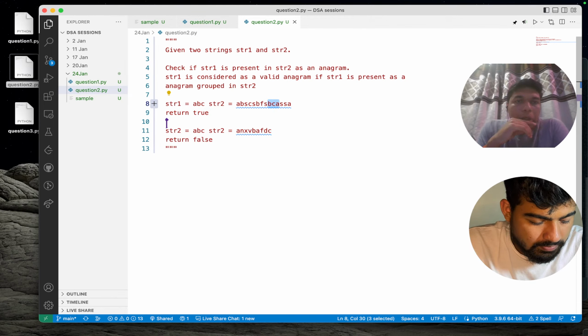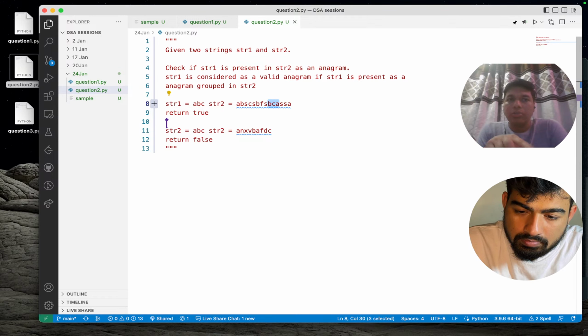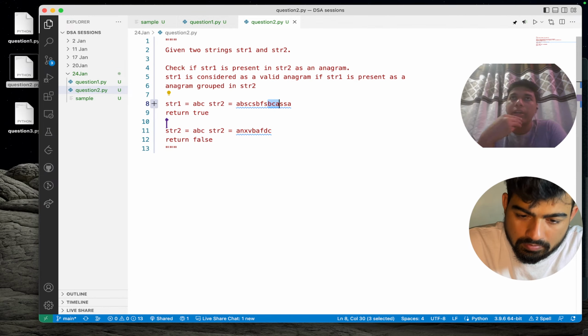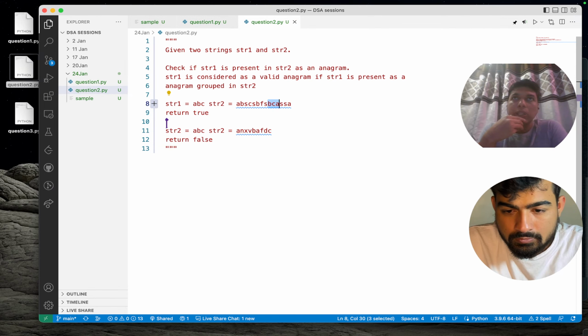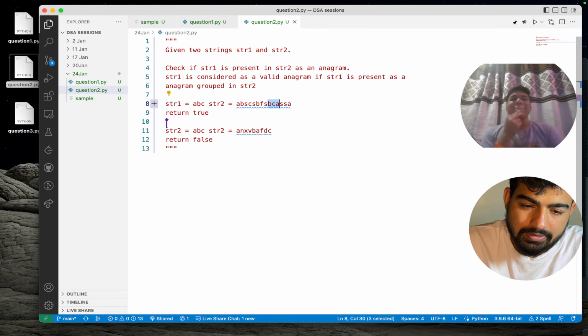Another question I want to ask is whether I need to check the length of string one and string two, because there is a possibility that string one's length is greater than string two, and then it is obviously not present in string two. Do I have to check that also? It totally depends upon you, if you wish to consider that as a valid test case.